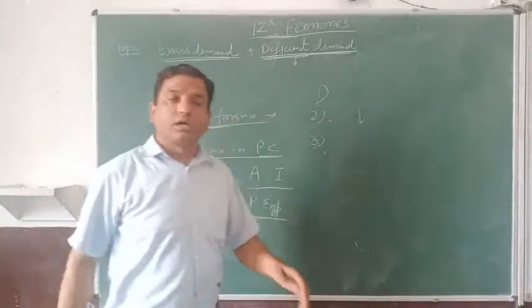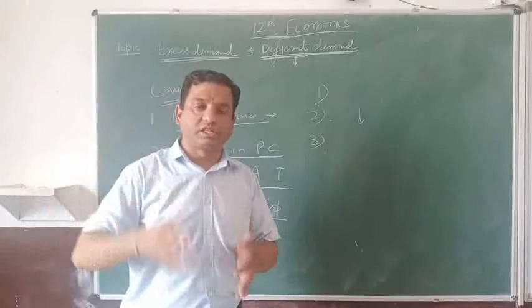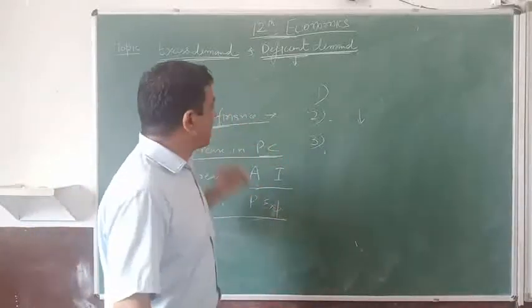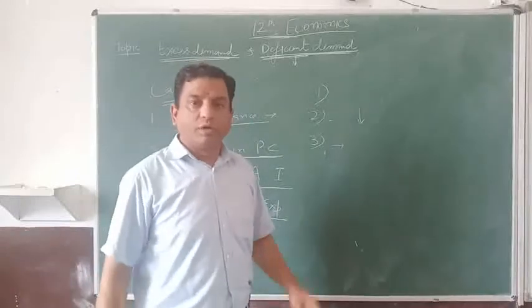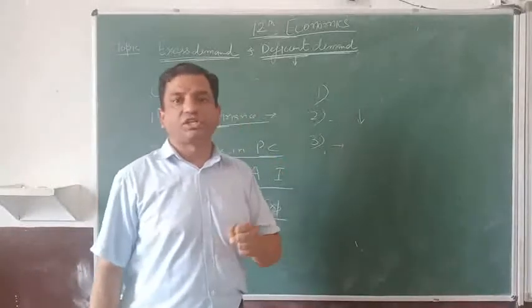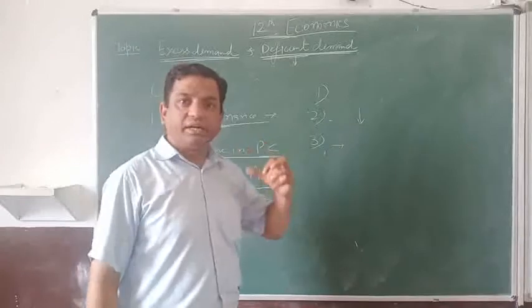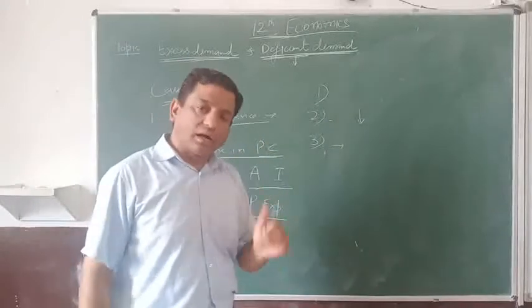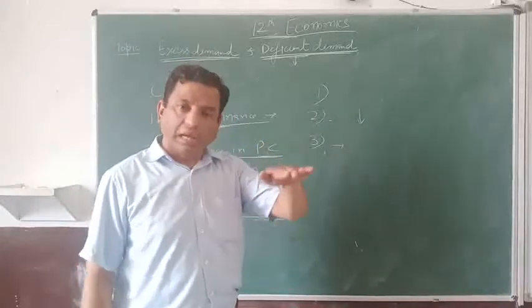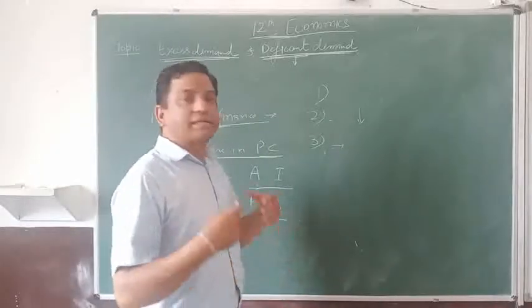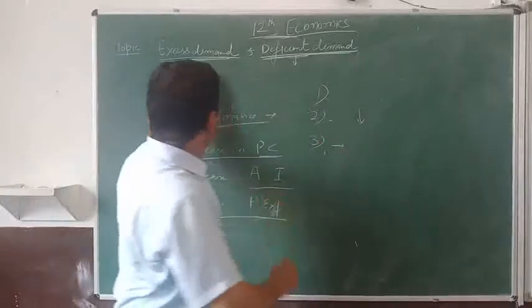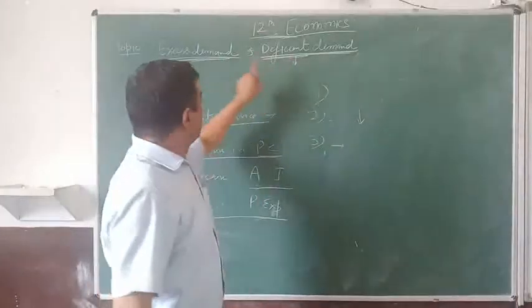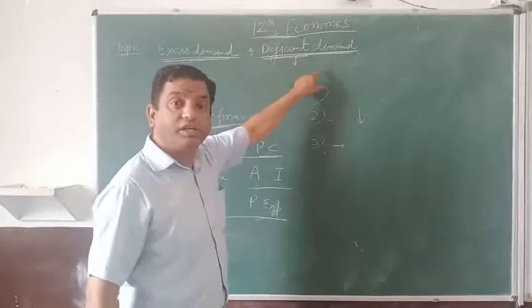Why? Because we have already produced. Supply is already more than demand, and there will be a decrease in the chances of employment, because the production capacity of the industrial units will go down, and companies will start producing lesser quantities because excess quantity has already been produced. So: no change in employment, or a decrease in employment; no change in output, or a decrease in output.